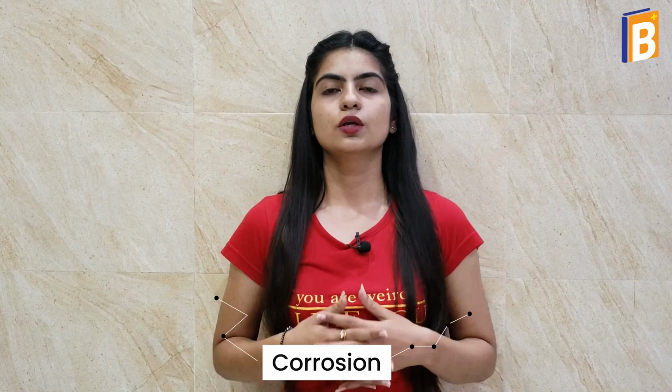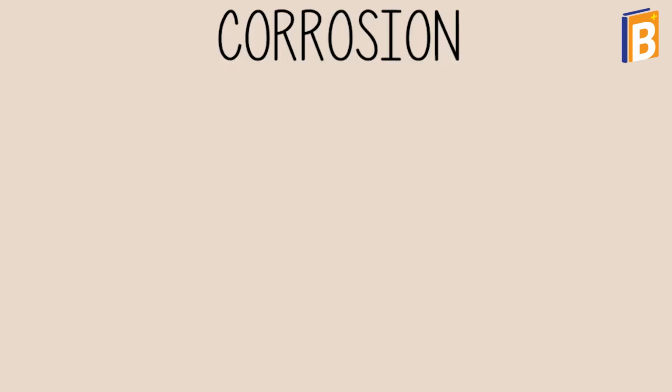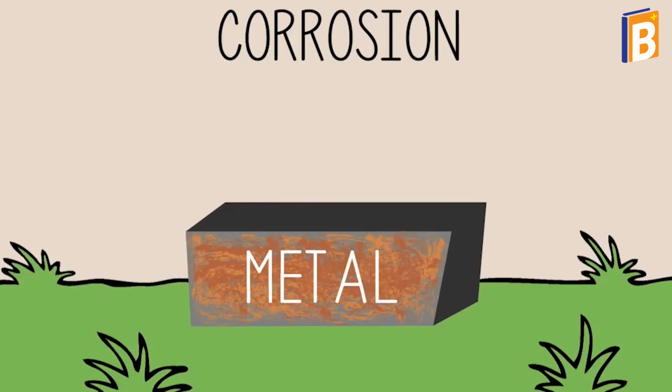Corrosion. The process of slow conversion of metals into their undesirable compounds due to the reaction with air, water, gases, etc. in the atmosphere is called corrosion. For example, the tarnishing of copper and rusting of iron.